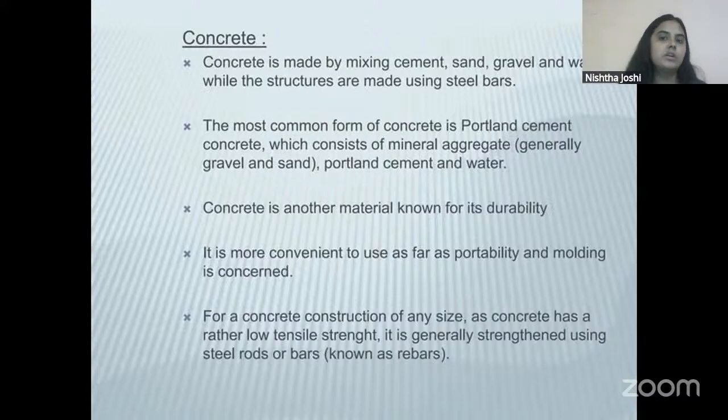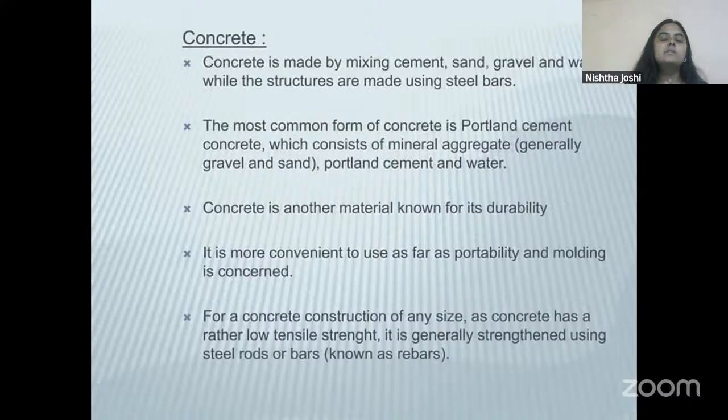Nowadays, we use cement concrete. Plain cement concrete is PCC, which has cement, sand, gravel, and water. When we mix this PCC with iron bars, when we are making any column or foundation or beam, what we do is we make a scaffolding. Like I showed you when I was telling you about wood, we make a scaffolding. We tie iron or steel bars at the center and then we pour PCC over it.